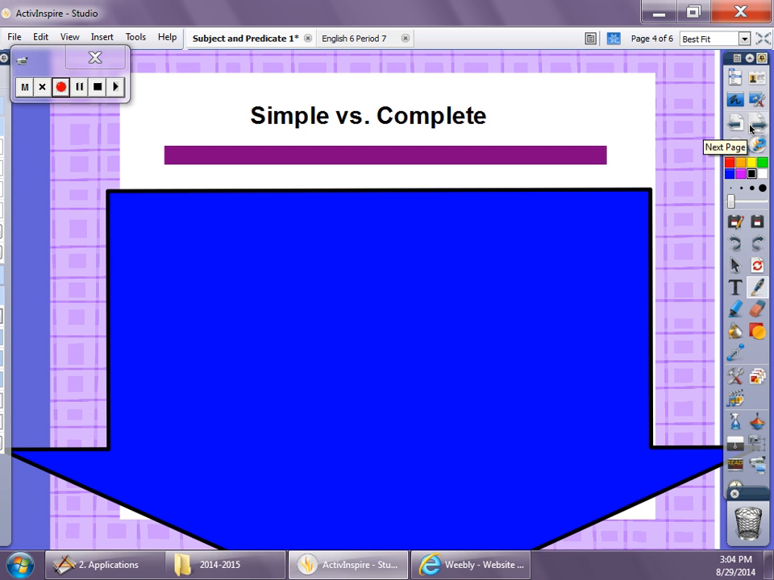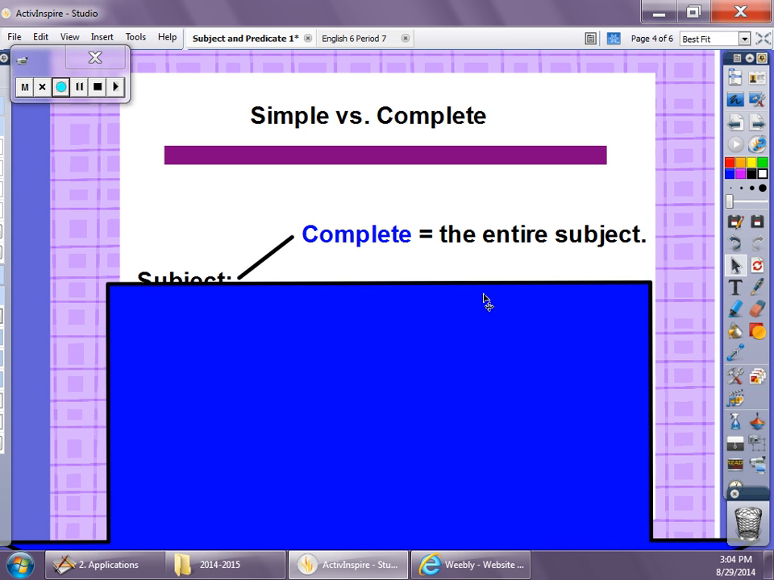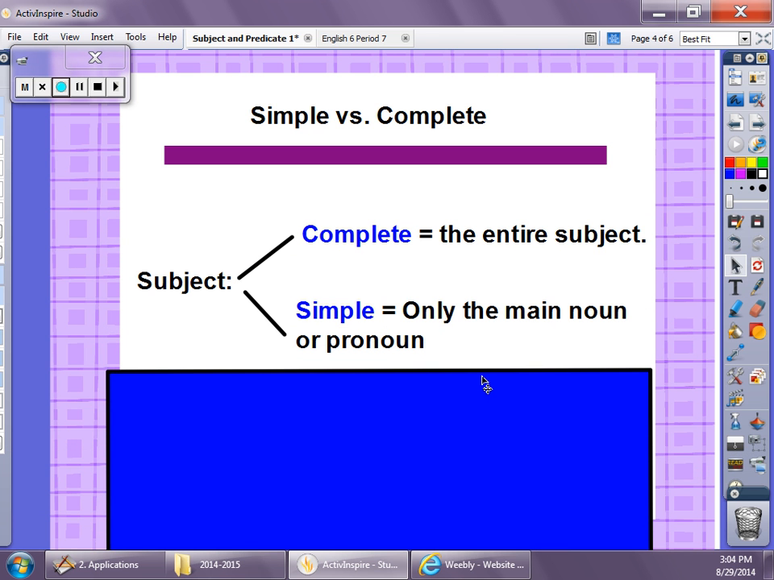So subject and predicate can be divided into two parts. You have the simple subject or the simple predicate and the complete subject or the complete predicate. So it's kind of like this. The complete subject is the entire subject, every word in the subject. The simple subject is only the noun or the pronoun. So this is where understanding the parts of speech is important.